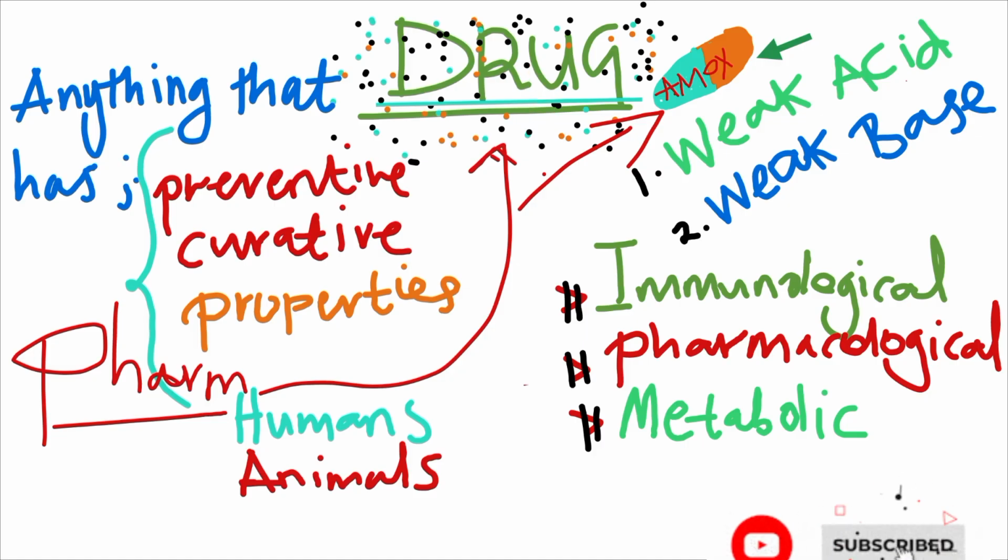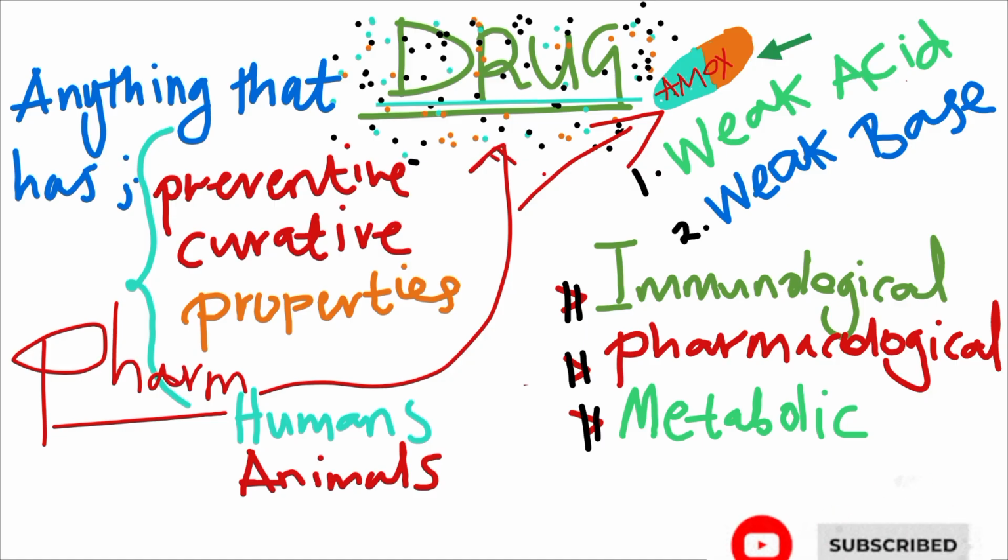Okay. So most of the drugs that have been made so far, they are made from weak acid and weak base, for a very simple reason that we're going to discuss in our next video. So in this video, I just want to talk about the functional properties of these same drugs. For now, just know that most of the drugs are made from weak acid and weak base, if not all.